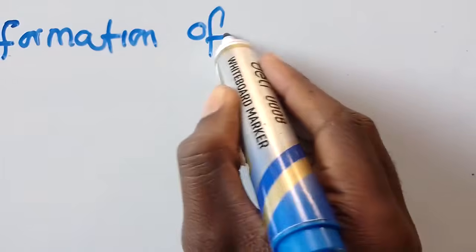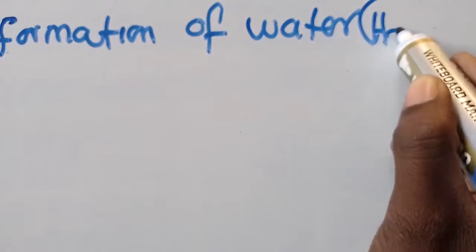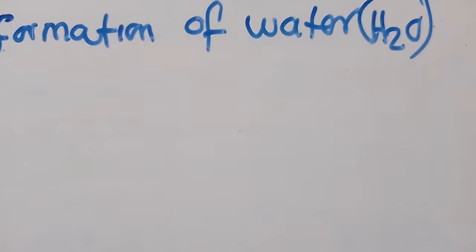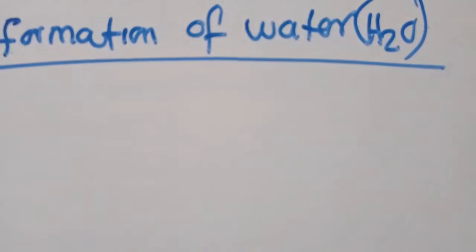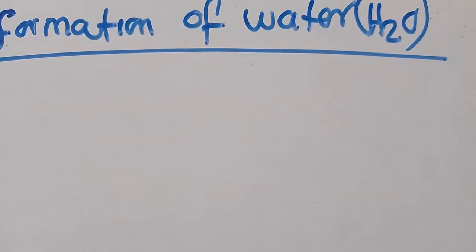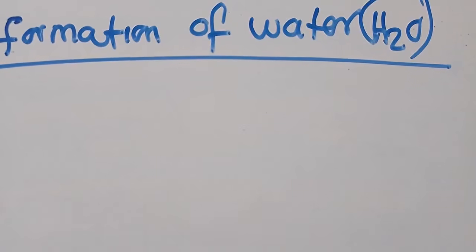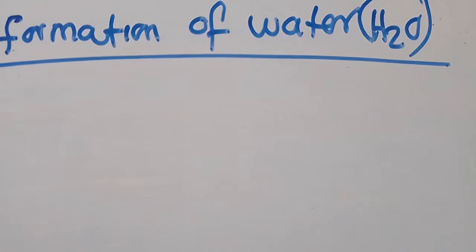Formation of what? Formation of water, which is H2O, like this. This is what we are going to talk about. In an exam, they won't tell you that this is an ionic compound or this is a covalent compound. No, you need to know what they are really talking about. So how can you form this? I've told you that what you need to consider is the outermost shell.